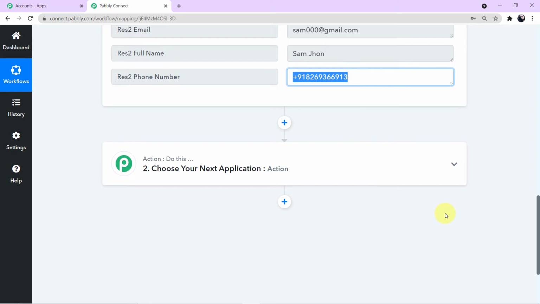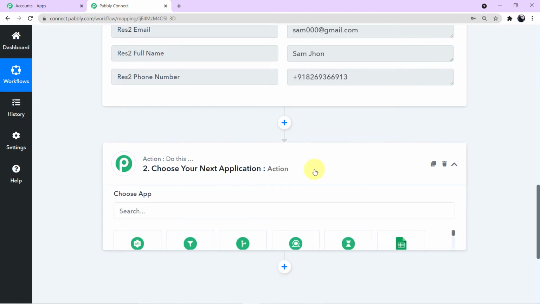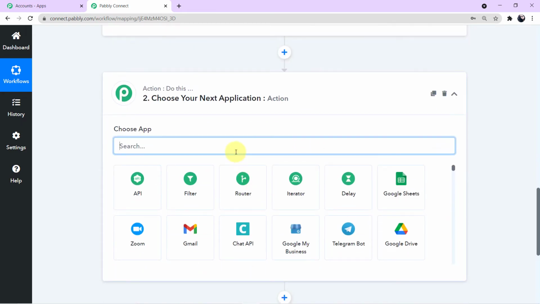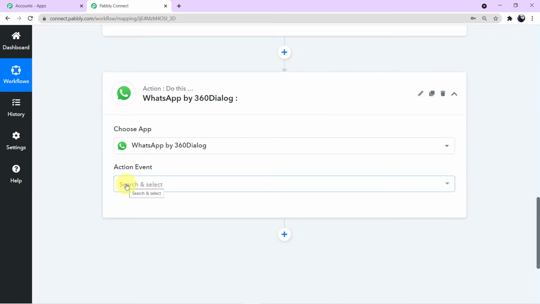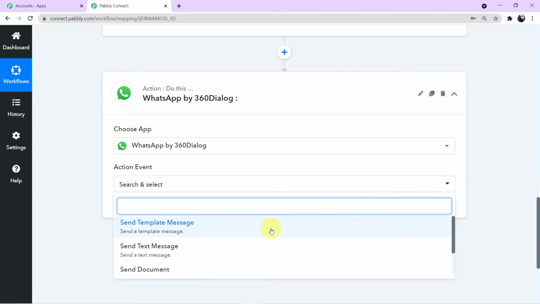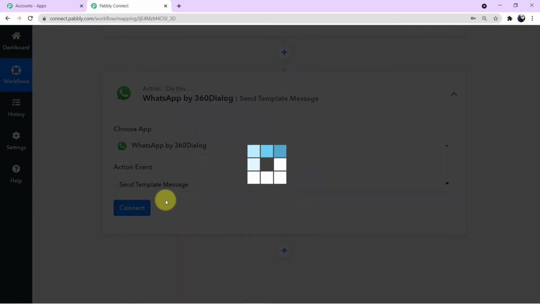Okay, now to integrate 360 dialog with Pabbly Connect, you have to click on your next application, come to the search field, and here you have to search for 360 dialog. As you can see on my screen, I'll click this. Now a new field of action event has emerged in front of you. If you click this arrow, you can see the various action events. I want to choose this particular action event, send template message. So I'll choose this, and now I'll click on connect.